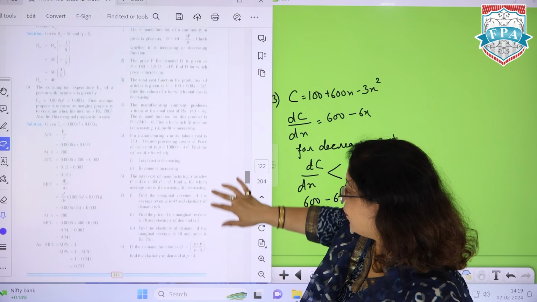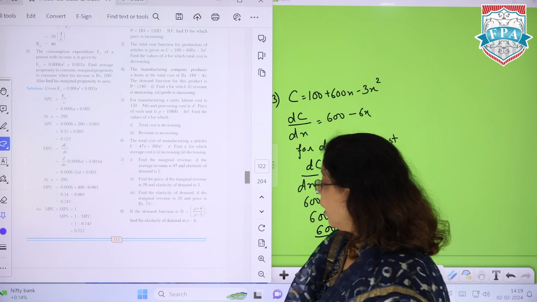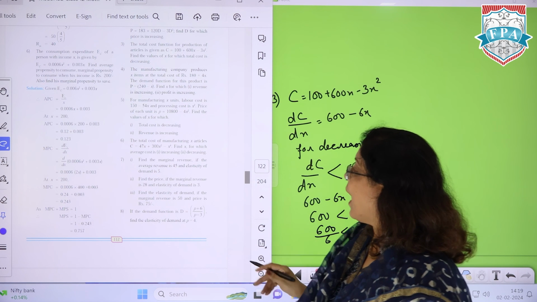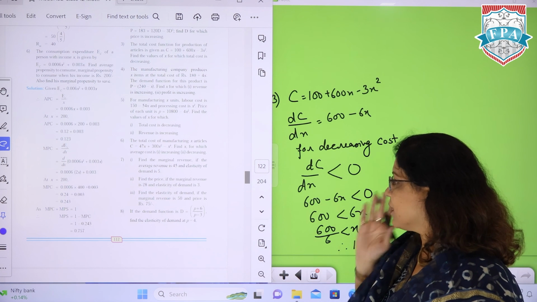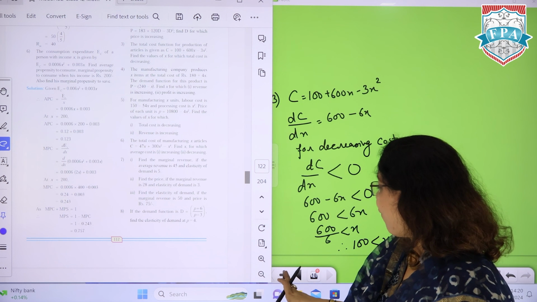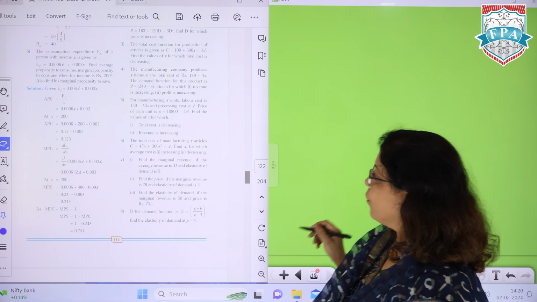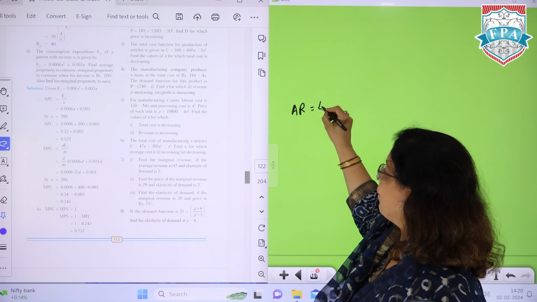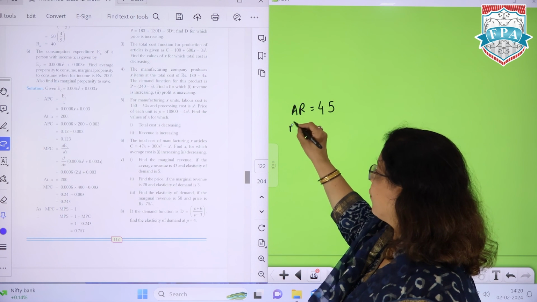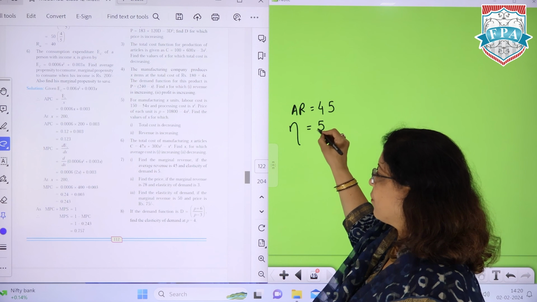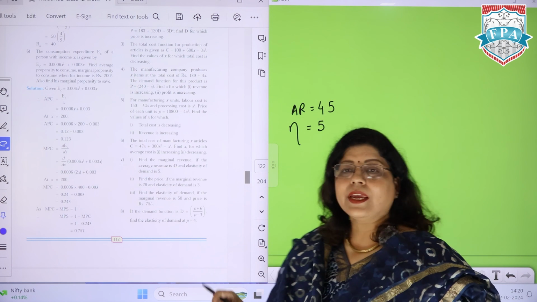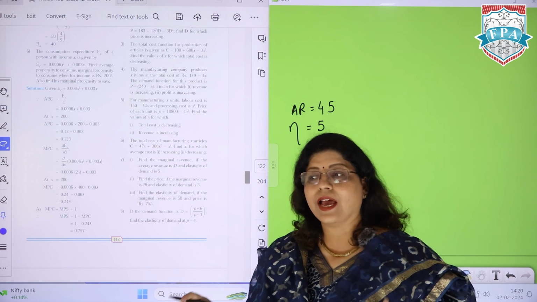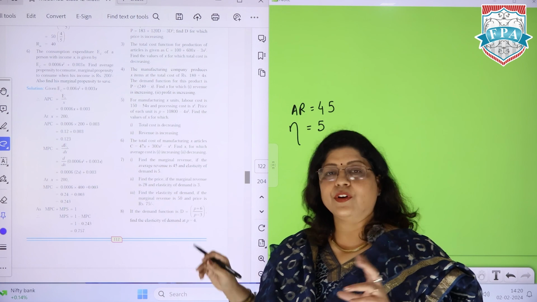Similarly, we can get a question over here that find the marginal revenue if the average revenue is 45 and elasticity of demand is 5. So here the values are given to you, that average revenue is given as 45. Elasticity of demand means this value is 5. And we'll calculate this value using the formula of eta as well as the other differentiation value.